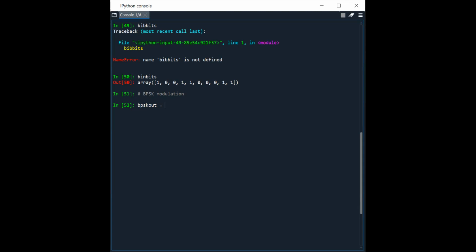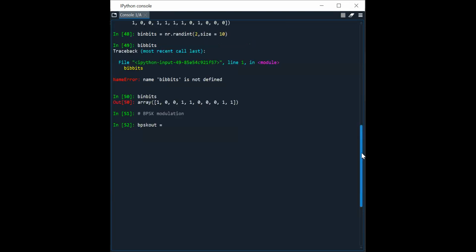How did we get the binary bits? Can anyone say? Sir, you used random. We used np.random.randint(2, 10), I'll show it to you.